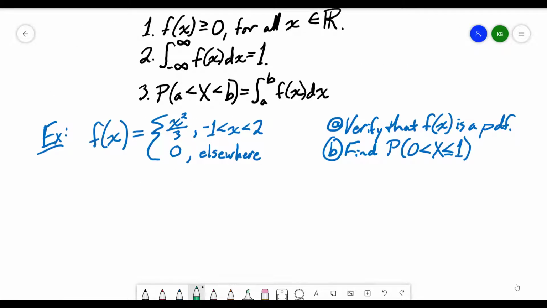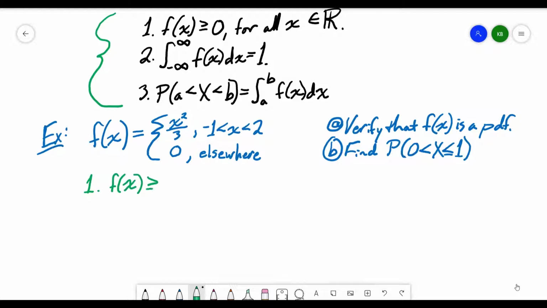Let's take a look at the example where we have a function f of x equals x squared over 3 whenever x is between negative 1 and 2, and it's 0 everywhere else. Now we're asked to verify that this function is a probability density function, and we're asked to find one of the probabilities from it. So let's first look at verifying that it's a probability density function. To do so, we're going to use the definition, and we're going to show that these 3 attributes are true of this function. So the first attribute, we need f of x